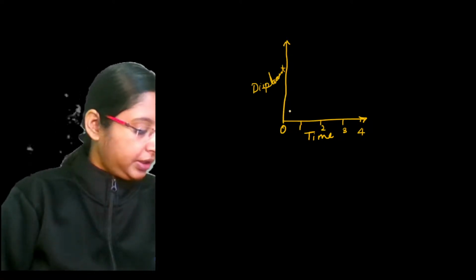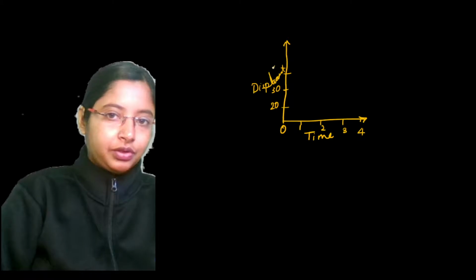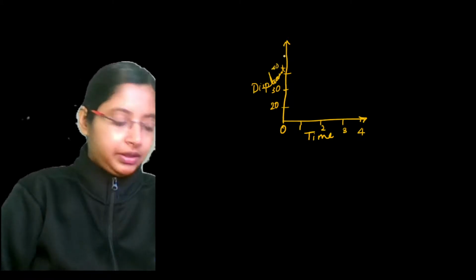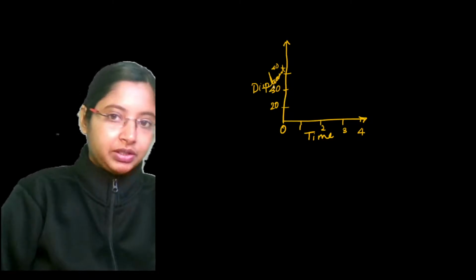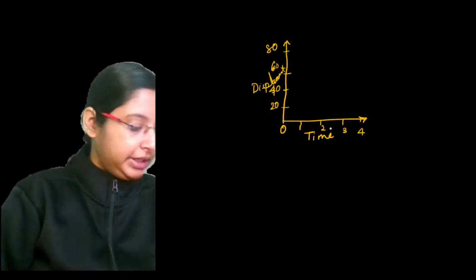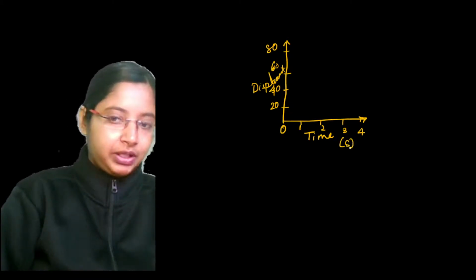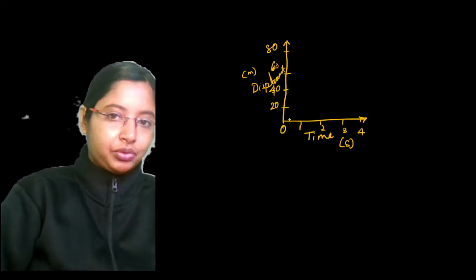As the time goes by, around 20 meters you're covering, 30 meters, 40 meters, and then 60, 80 meters. Time is given in seconds, displacement here is given in meters. But for every second, this is too high. In 1 second you cannot cross 20 meters.